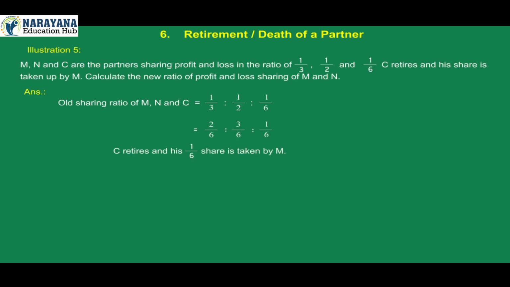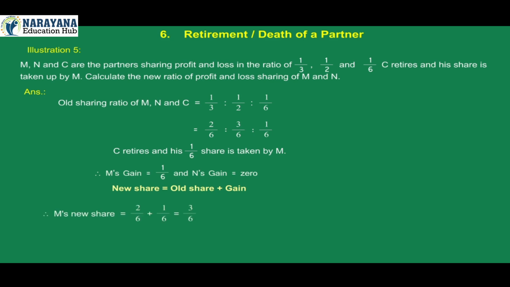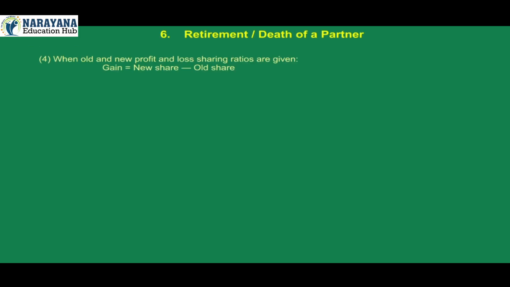C retires and his 1/6 share is taken by M. Therefore, M's gain is equal to 1/6 and N's gain is equal to 0. New share is equal to old share plus gain. Therefore, M's new share is equal to 2/6 plus 1/6, which is equal to 3/6. N's new share is equal to 3/6 plus 0, which is equal to 3/6. Therefore, new profit and loss sharing ratio of M and N is equal to 3:3, which means 1:1. When old and new profit and loss sharing ratios are given, gain is equal to new share minus old share.